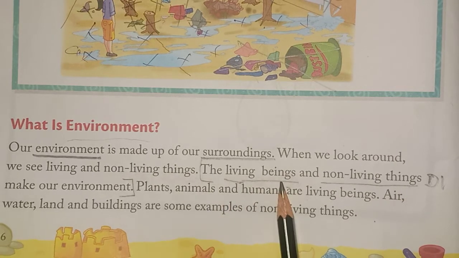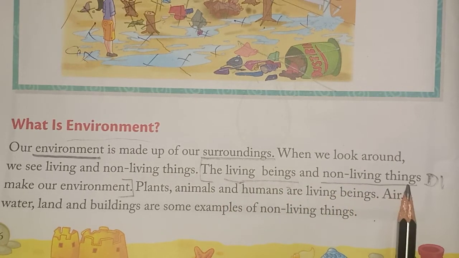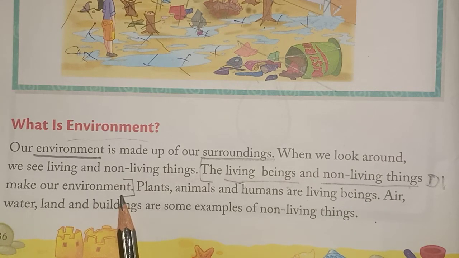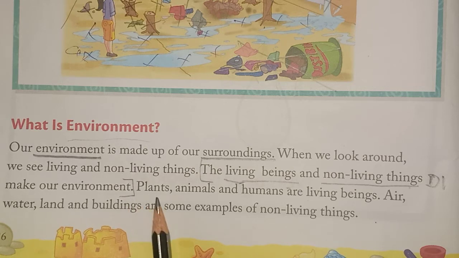Now, the living beings and non-living things make our environment. So we are talking about our environment. What makes our environment is the living beings and the non-living things. The things which we see around us are divided into only two groups, living and non-living, and they make our environment.